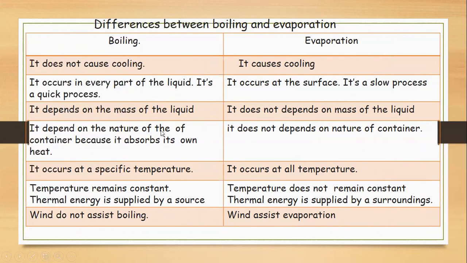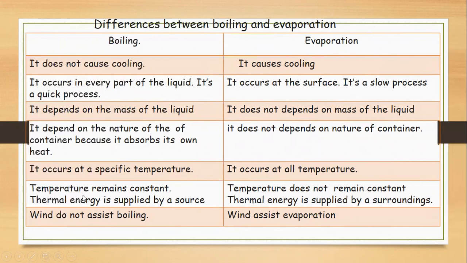Boiling depends on the nature of the container, because the container absorbs its own heat. Evaporation does not depend on the nature of the container. Boiling occurs at a specific temperature, while evaporation occurs at all temperatures. Boiling points of different liquids are different. For instance, if water is 100, mercury is more than 300-400. But evaporation can occur at any temperature.